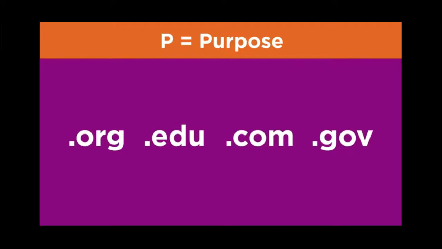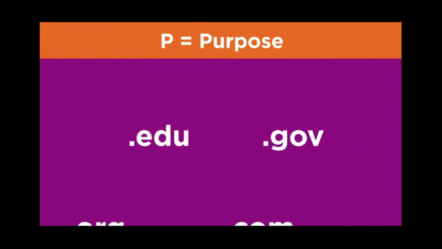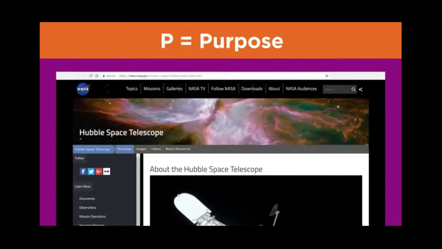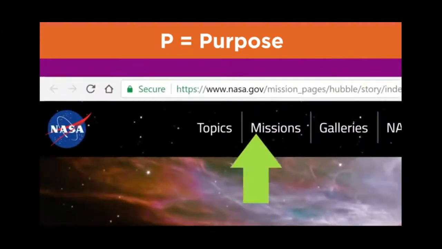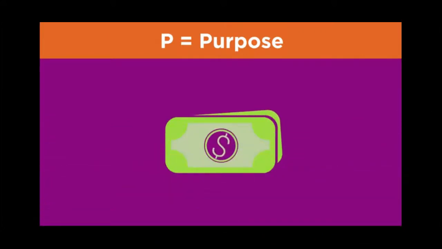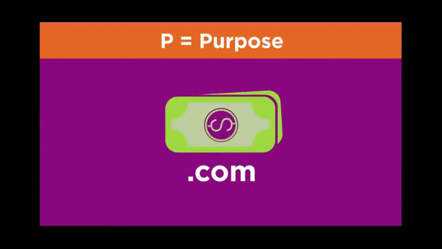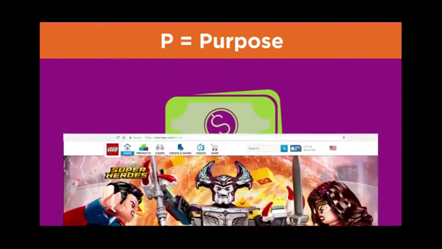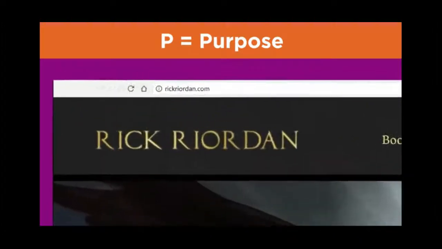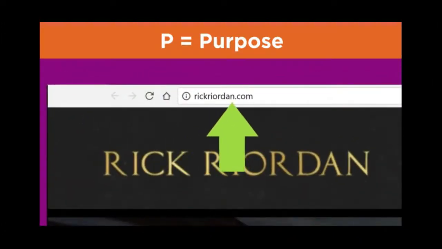Educational or government sites are more likely to provide trustworthy information. These sites usually end in .edu or .gov, like this example from NASA about the Hubble Space Telescope, which is a .gov site. Commercial sites are usually motivated to make money in some way, and they usually end with .com. These sites are often not as useful for research because their purpose is to sell their product, like this example from Lego.com.